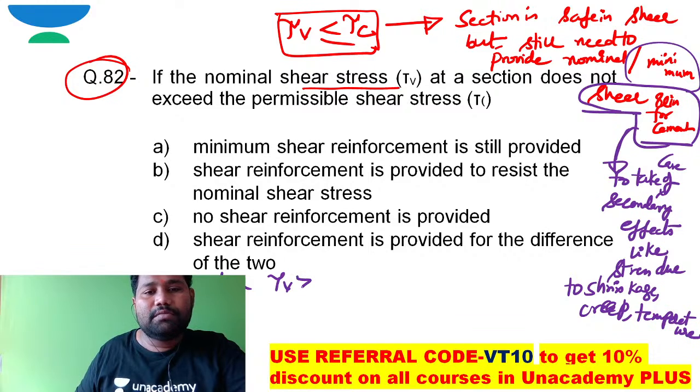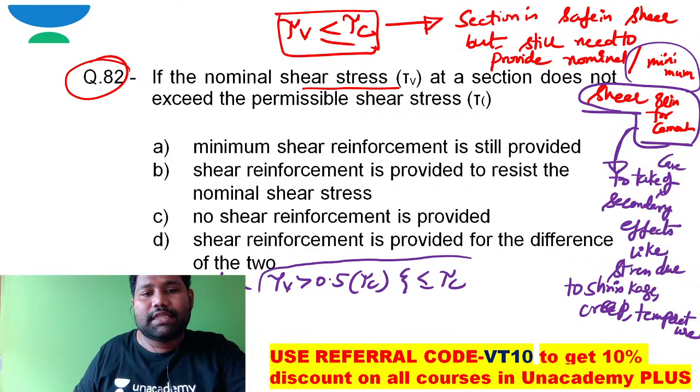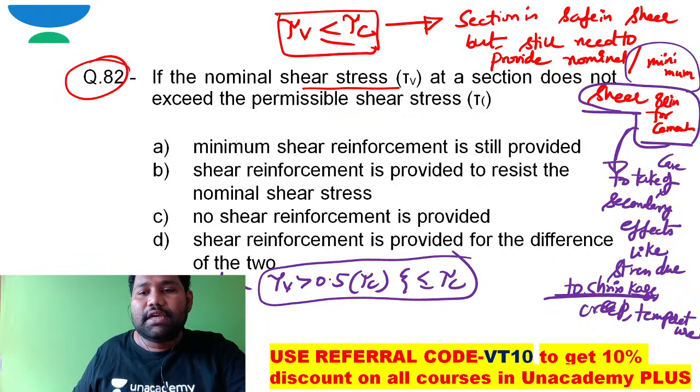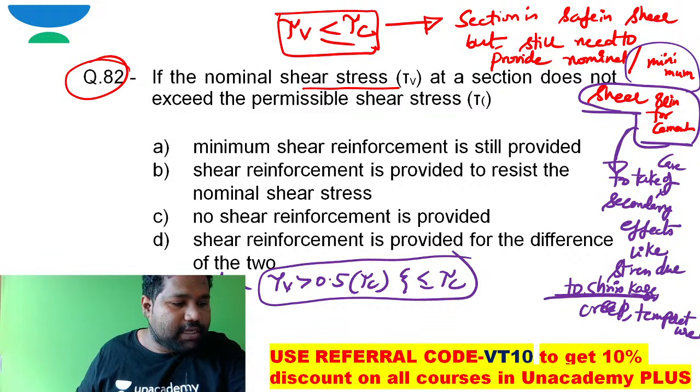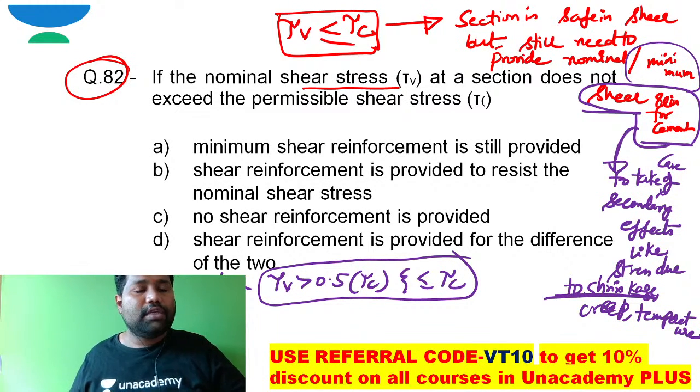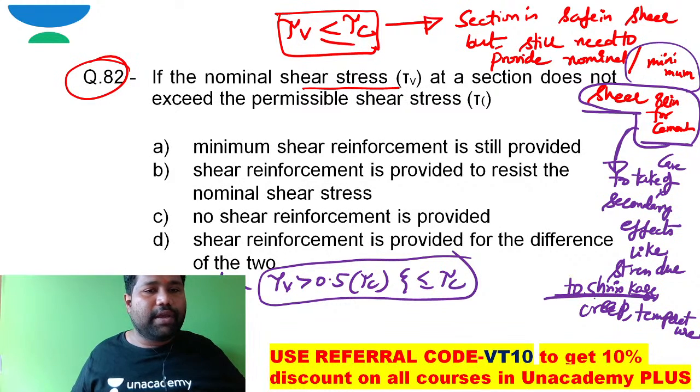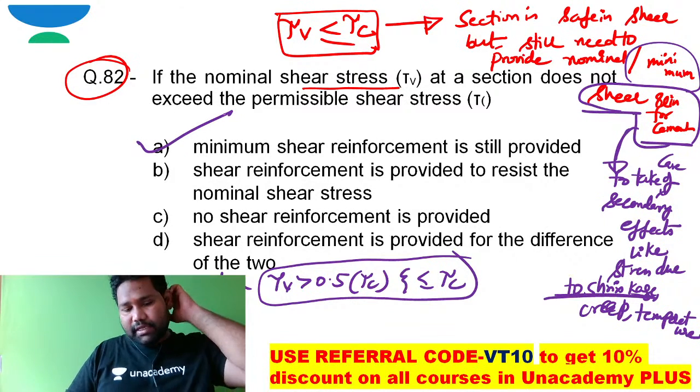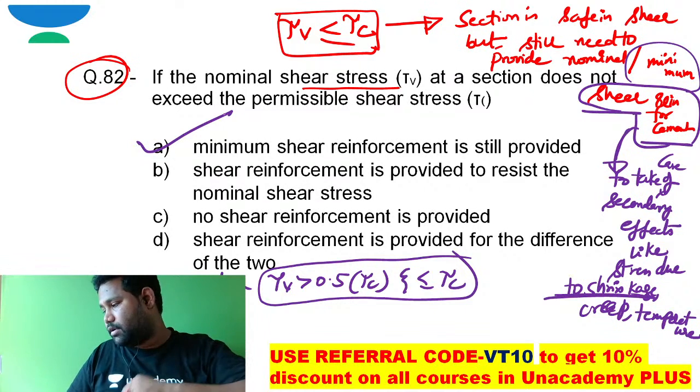tau v is more than 0.5 times tau c and less than or equal to tau c. In such a case, cracks can get initiated because of shrinkage, creep, and temperature stresses. So that's the reason why we need to provide that. So coming to this one, the answer we can keep directly is that minimum shear reinforcement is still provided. Yes, I need to go for this option, right?